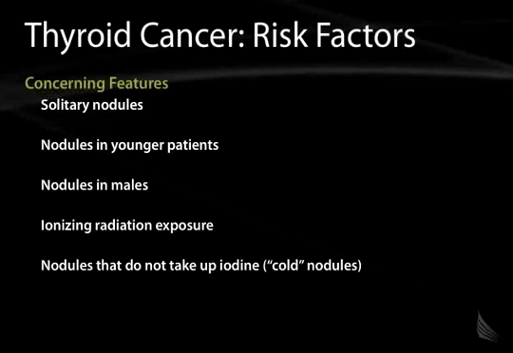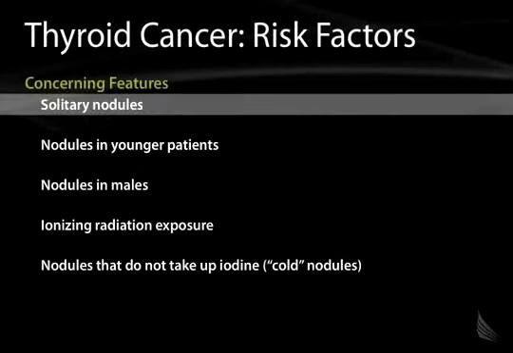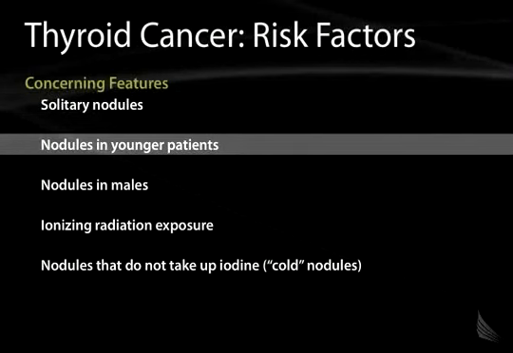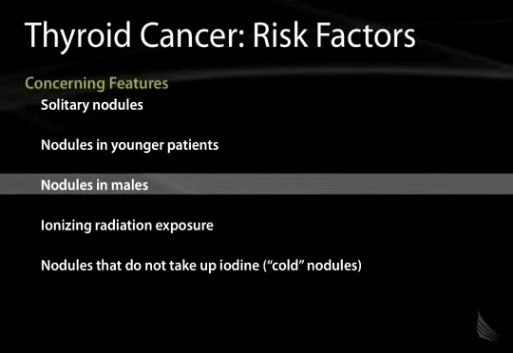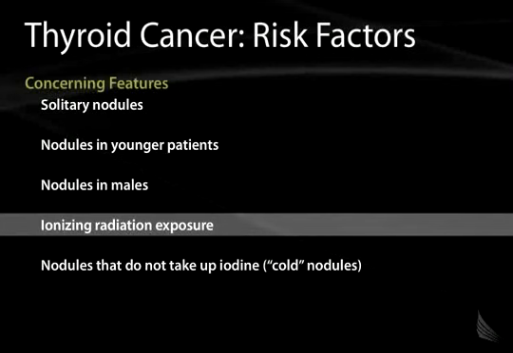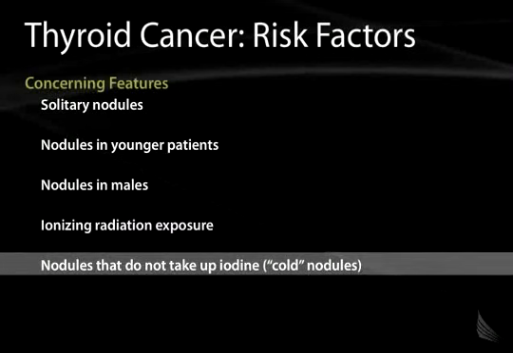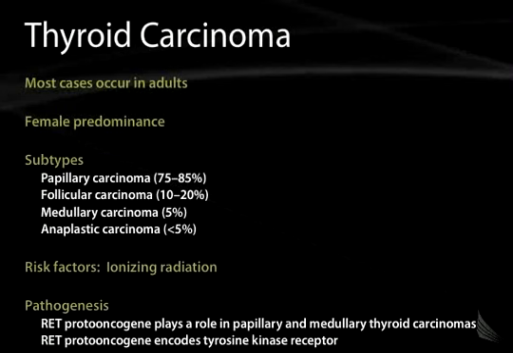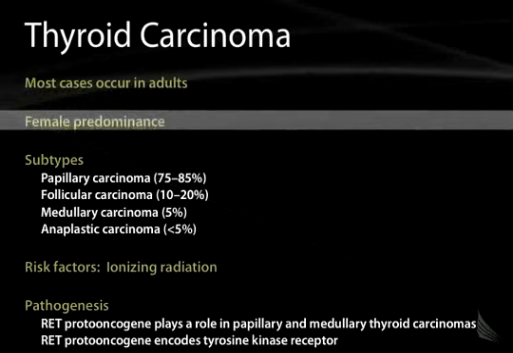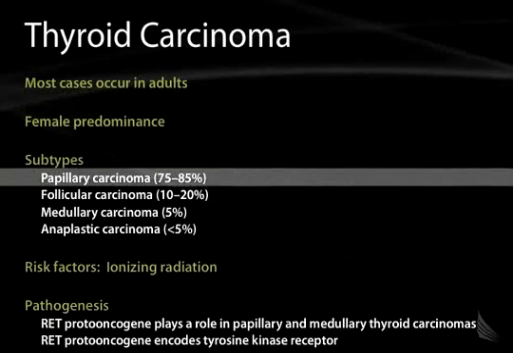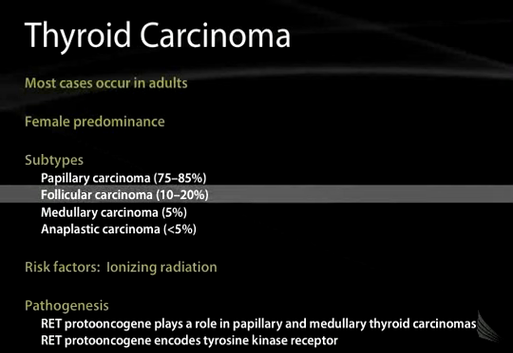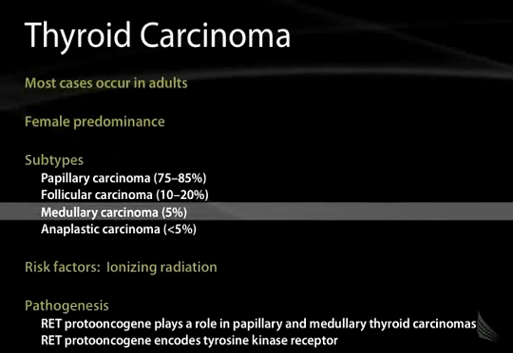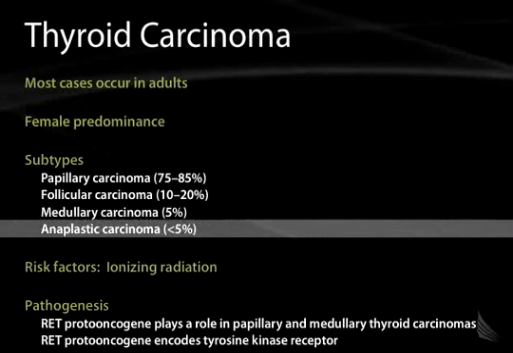Risk factors for thyroid cancer, things that should be concerning, include solitary nodules, nodules in young patients, nodules in males, a history of ionizing radiation exposure, and nodules that are cold, that do not take up iodine on uptake scan. Moving to thyroid carcinoma, most cases occur in adults. There is still a female predominance. The subtypes include papillary, follicular, medullary, and anaplastic, the most common being papillary, the second most common being follicular carcinoma. Medullary and anaplastic carcinoma, fortunately, are rarer, and I say fortunately because these have a worse prognosis.